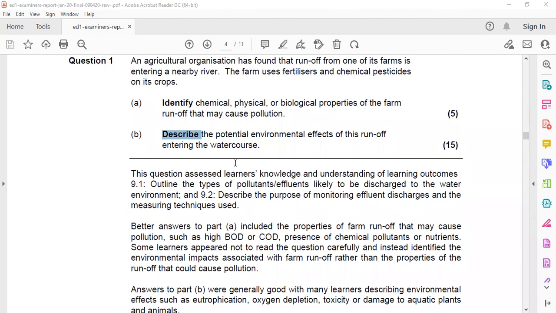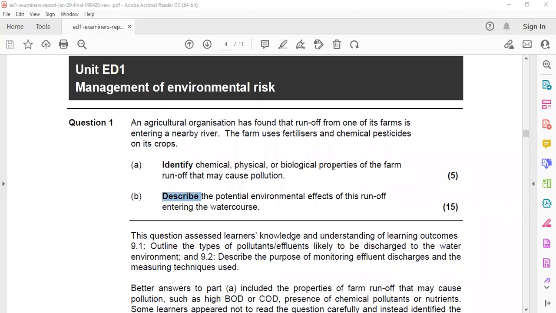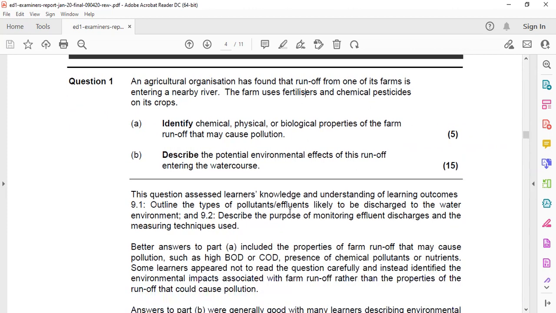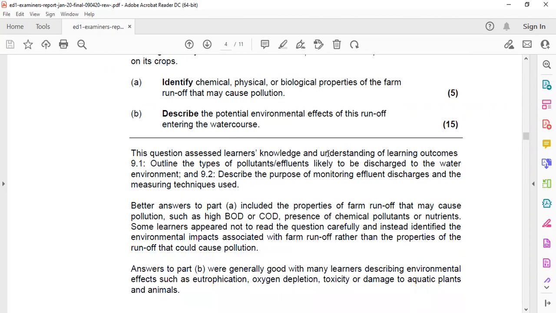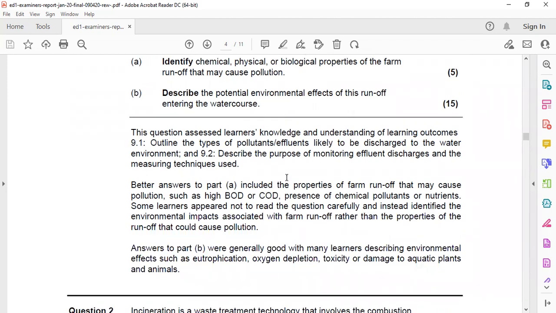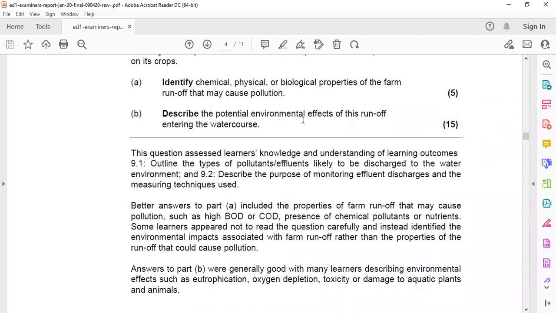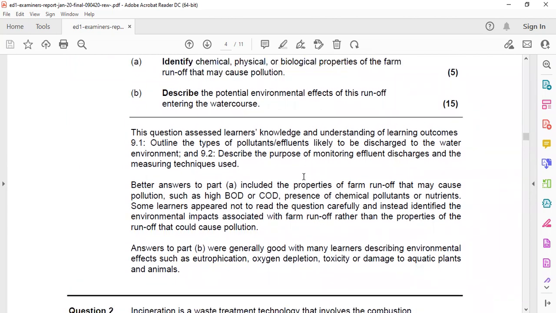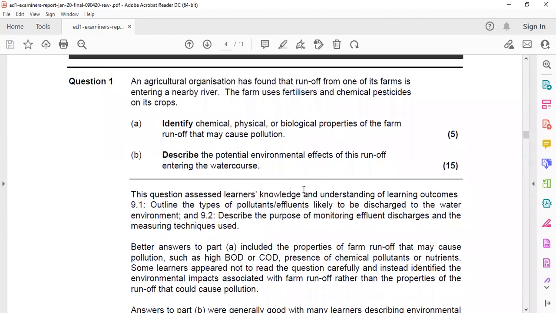So you can easily describe the potential environmental effect of this runoff by taking into consideration the fertilizers and chemical pesticides. Okay, so this is how you need to describe. You have to describe the potential environmental effects of this runoff. It is easy to describe because the answers are already given in the question if you look clearly.